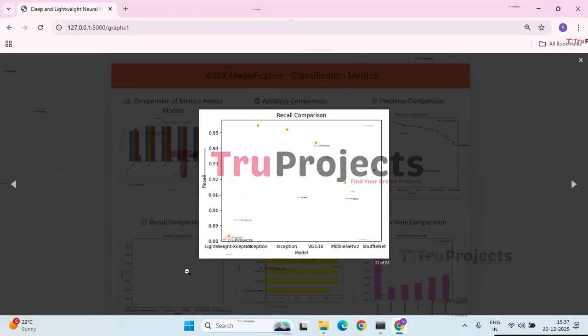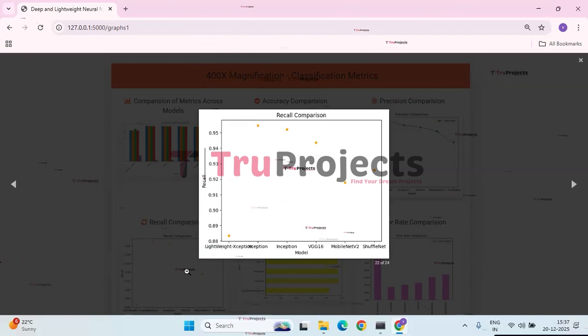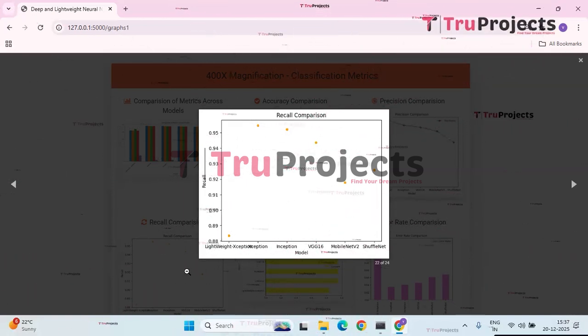Next, we have the recall comparison graph. This graph compares the recall values of different deep learning models. Xception and Inception achieve the highest recall, indicating strong ability to detect true positives. Lightweight Xception has the lowest recall, while MobileNet V2, VGG16 and ShuffleNet show moderate performance.